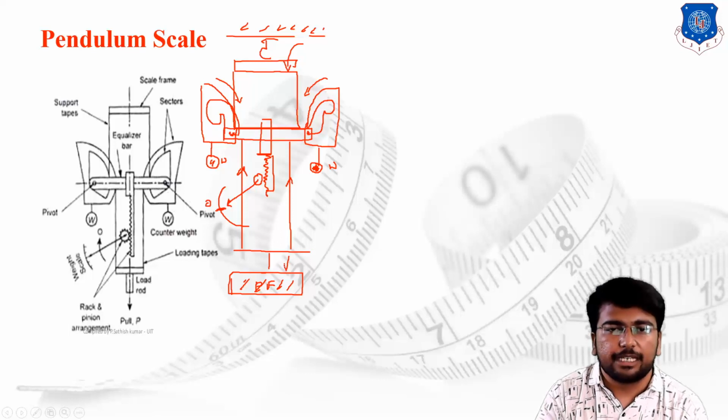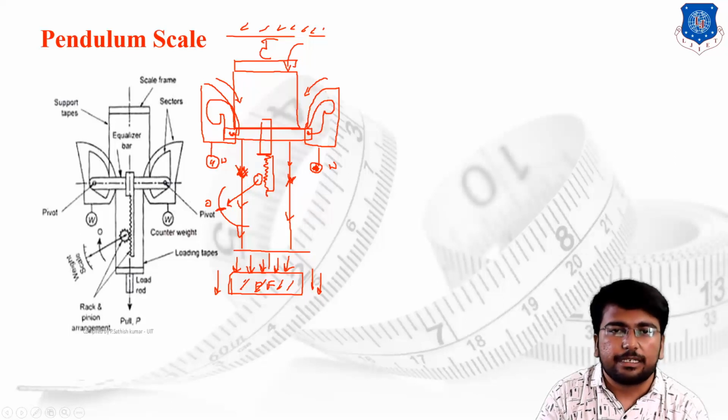Once the weight has been placed over the platform, the platform will start moving slightly in the downward direction. And due to the downward motion of the platform, the strip which is directly attached with the platform will also start moving downward. Once it starts moving downward, it also has a tendency to rotate the sectors in the inside direction.